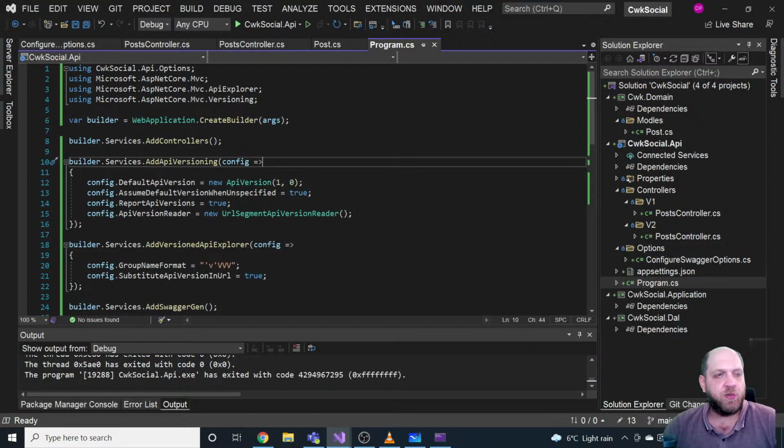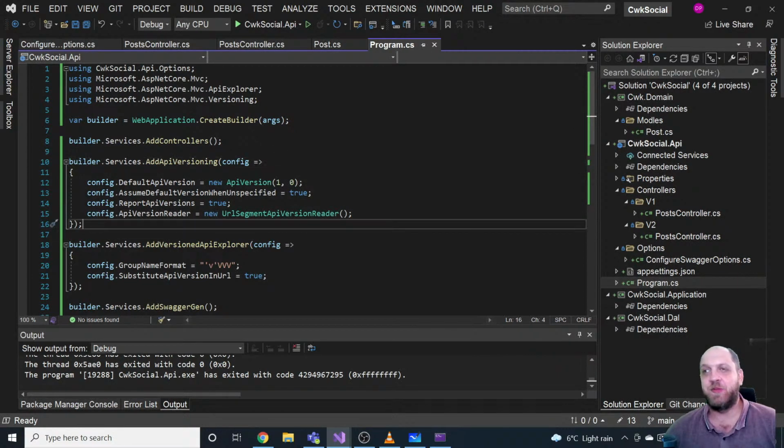So Bogdan, I think the URL version reader is the best. It has more intention into it. I fully agree that it has more intention into it, but it kind of breaks the REST paradigm. So yeah, you always have to wait on actually everything. It's never only black and only white in programming. I know most of the people would think it's mostly black and white, but it's mostly not.